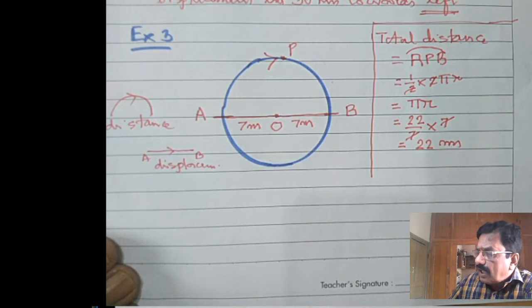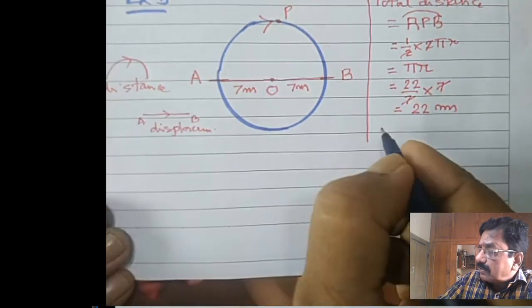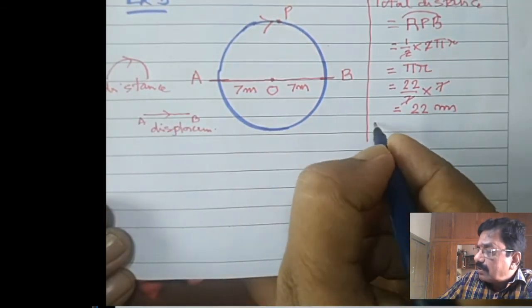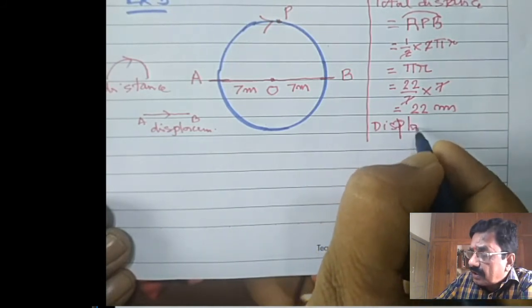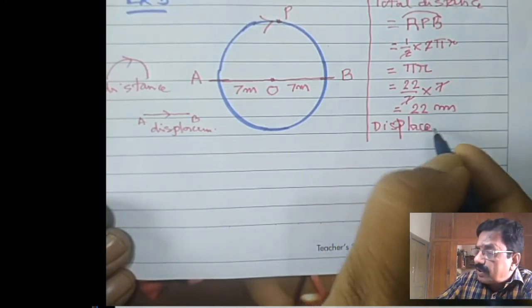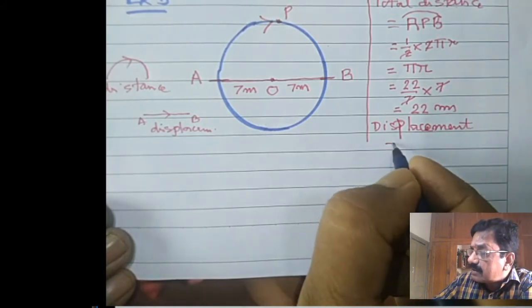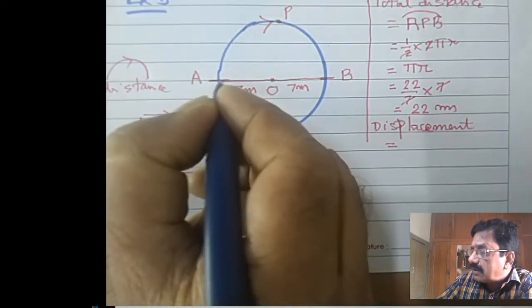Now I'll come to the displacement. Here displacement is equal to the shortest distance from here to here. You see that from here to here we call it a diameter in mathematics.